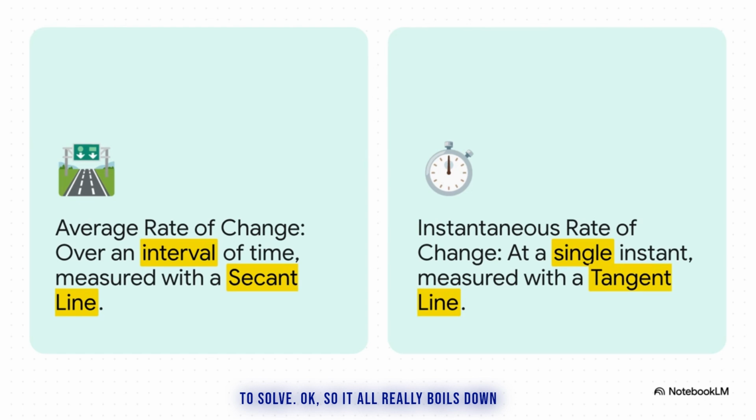Okay, so it all really boils down to two different ways of looking at change. On one side, you've got the average rate of change. Think of your total average speed on a long road trip. We measure this with something called a secant line. But on the other side, there's the instantaneous rate of change. That's the number on your speedometer right now. To capture that, we need a totally different and way more precise tool, the tangent line.